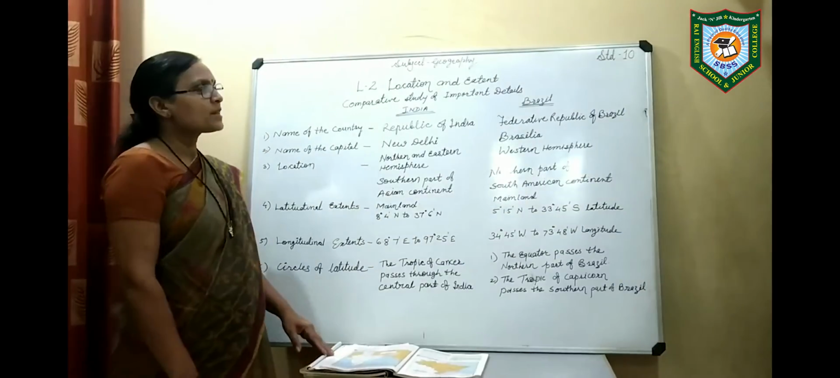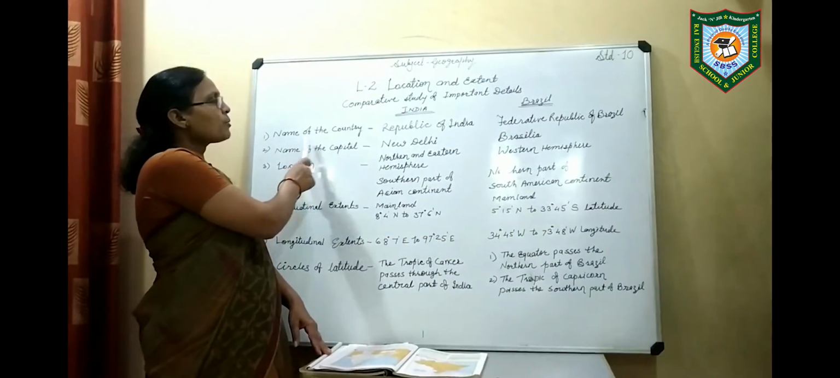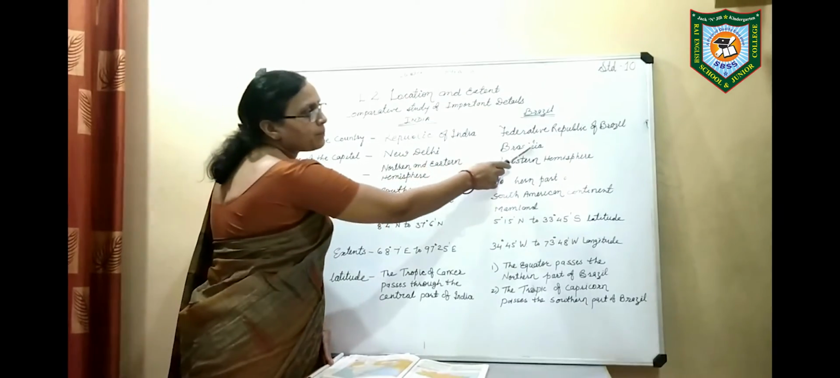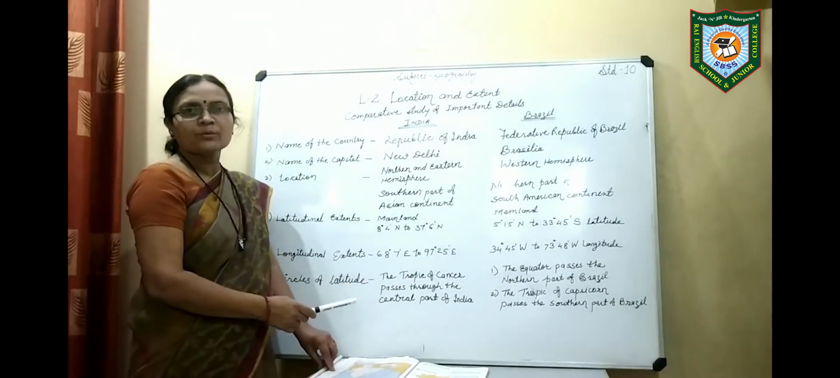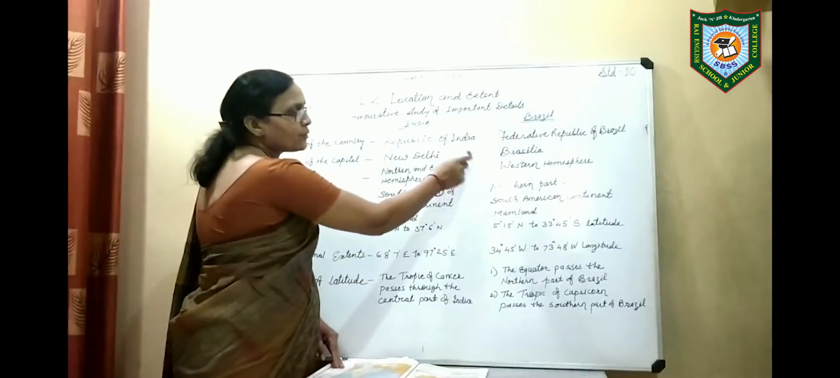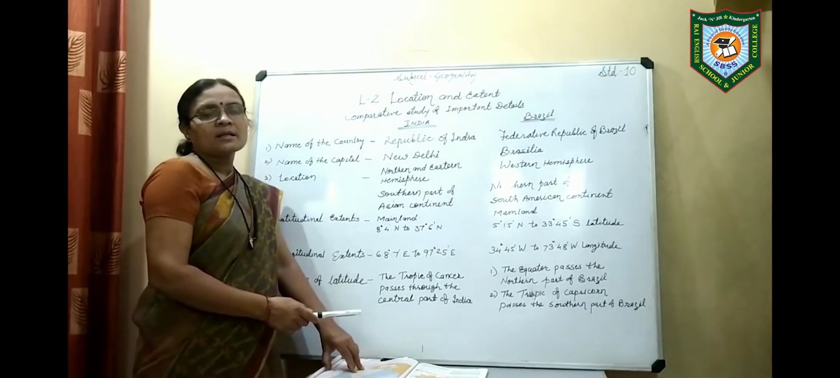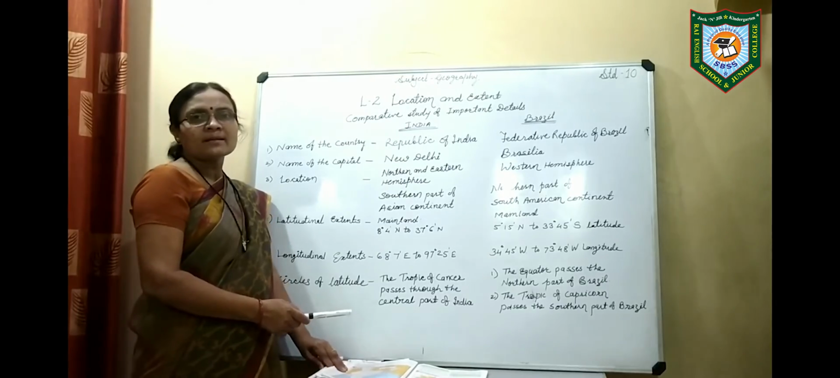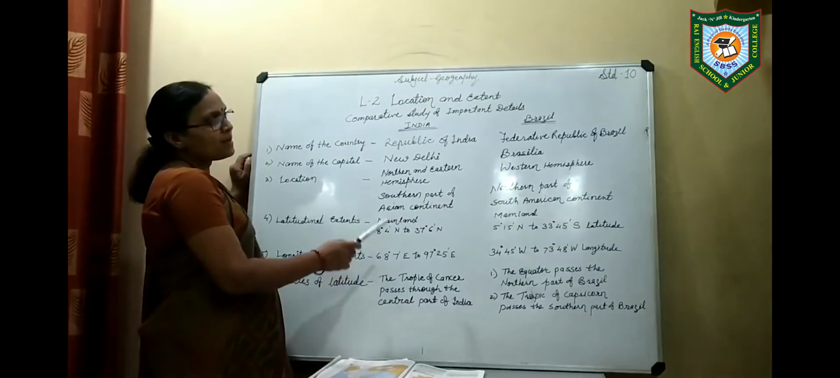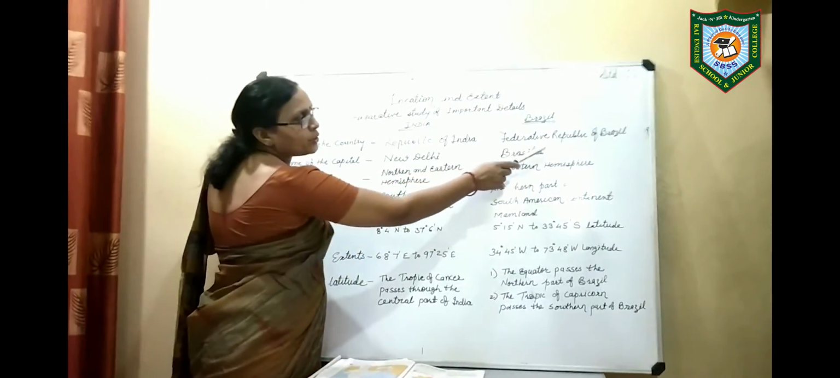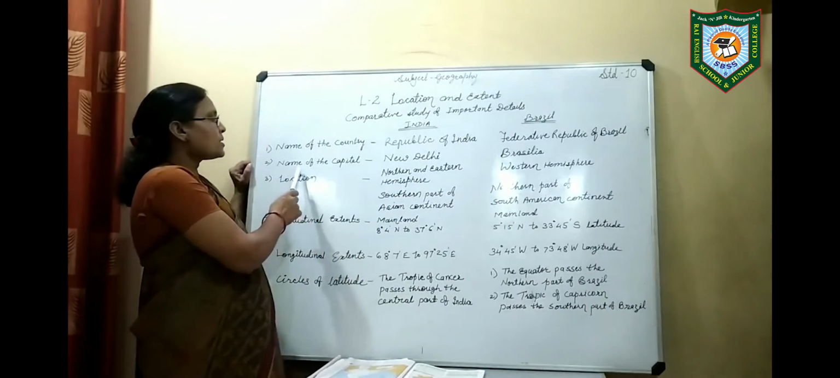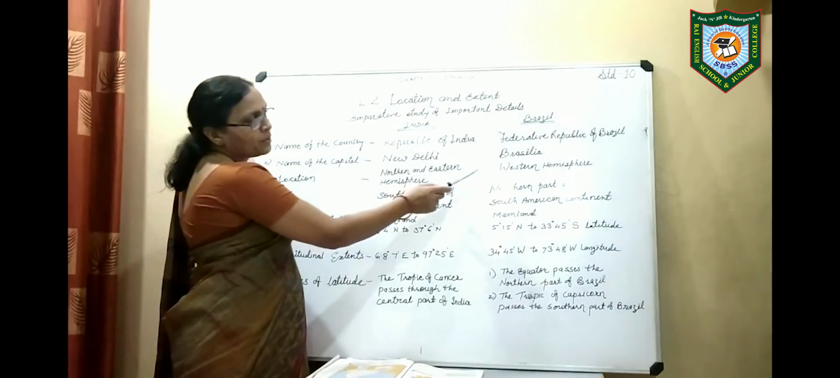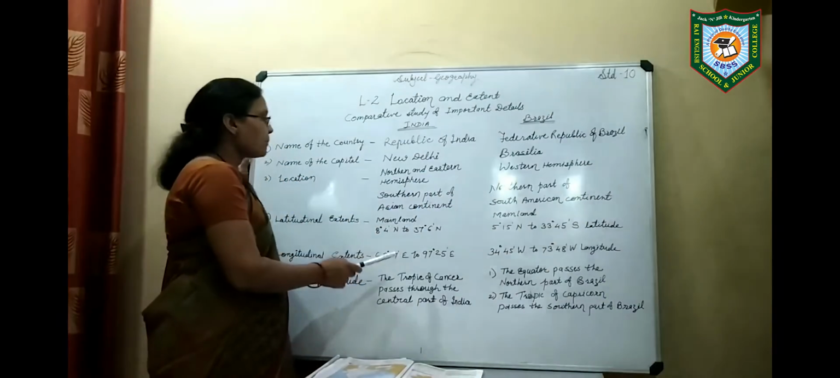Now we will see about Brazil. The name of the country is the Federative Republic of Brazil. Republic you know very well. Now what is federative? Federative means that in the country two governments run at the same time, and that's why Brazil is named the Federative Republic of Brazil. Now what is the capital of Brazil? The capital of Brazil is Brasilia.